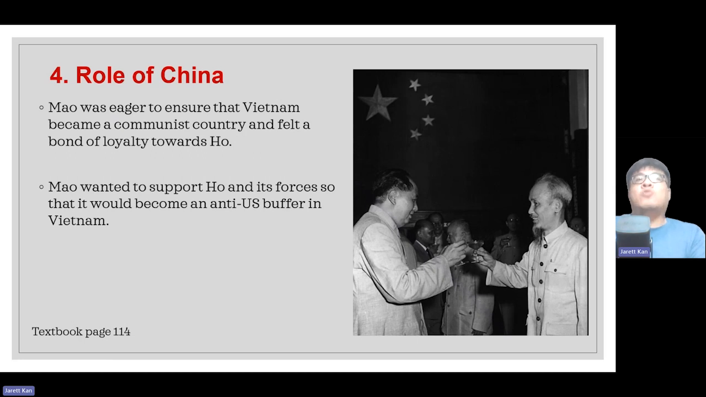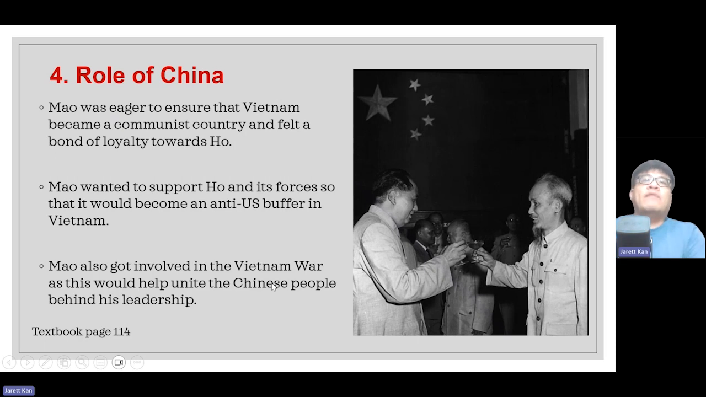Mao also wanted to support Ho Chi Minh because he hoped that its forces would become communist, and later on, Vietnam would become an anti-US buffer. So in some sense, irritants to the United States. Mao also got involved in the Vietnam War because when you encourage people to go to war, sometimes it really unites the people because now you have a common enemy. So he hoped that by being involved in the war, it would help unite the Chinese people behind Mao's leadership.